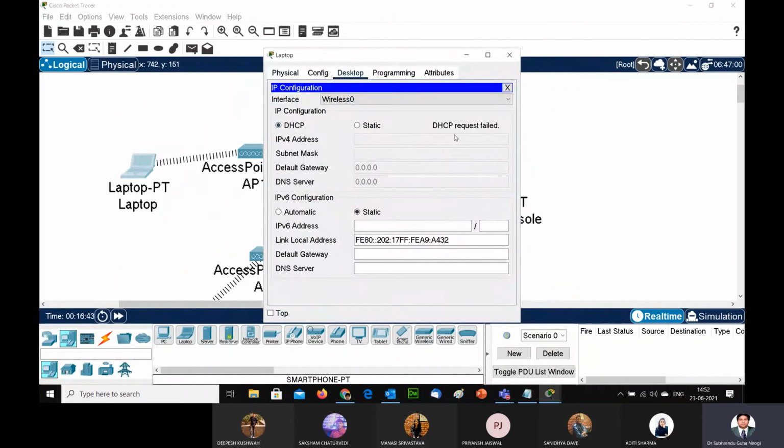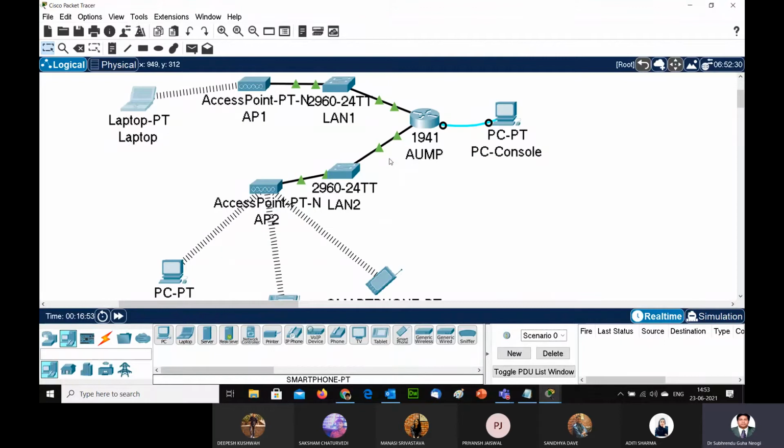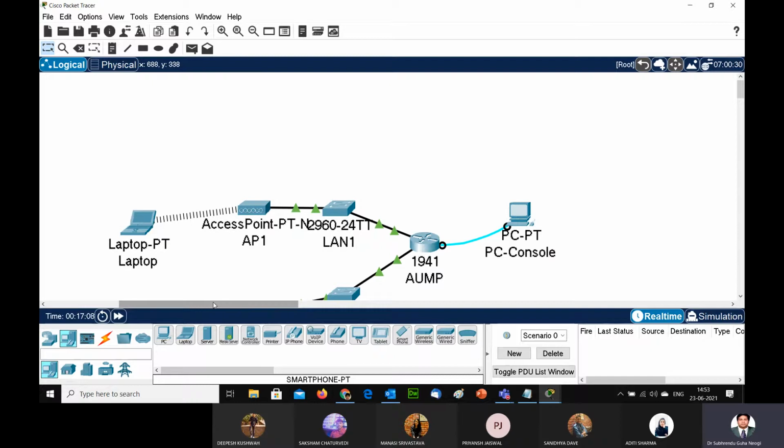I think this is successful. So the moral of the story is that here both the networks are basically connected. So that's why I told you, this is a DHCP configuration. This is the basic configuration you have to make. Then you can make an expansion in between this router and this router, then go and configure this router to this router.